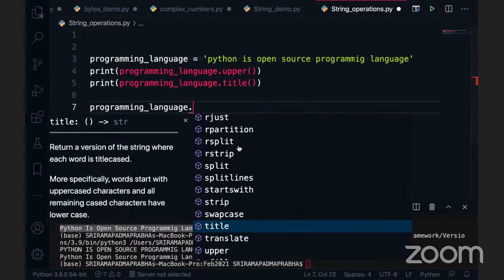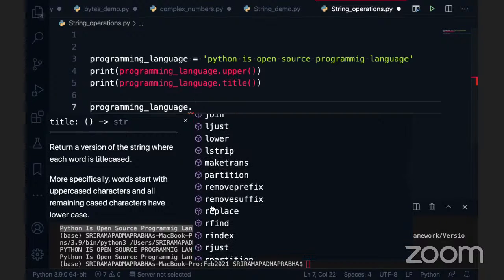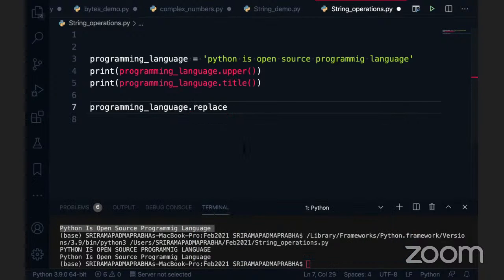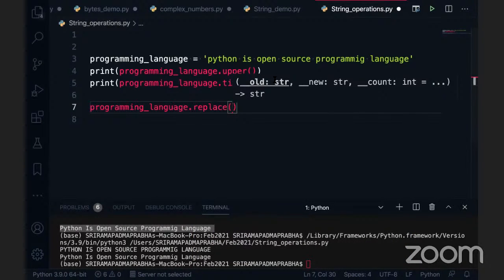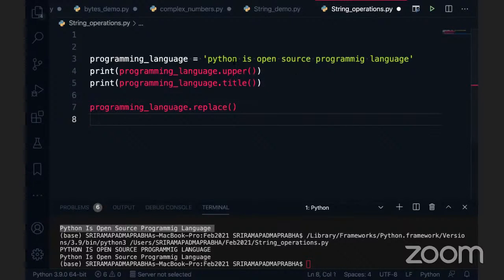There are some more important things I need to discuss here. For example, I want to replace. So there is a replace function here. There is an old string and a new string. I want to replace, for example, "Python is open source programming language." I want to replace "open source" with something else, like "Python is free programming language."